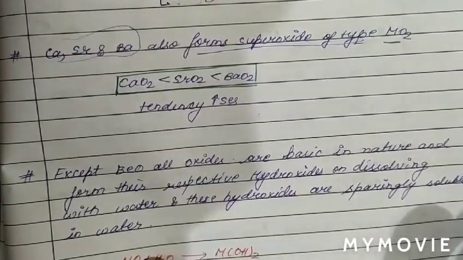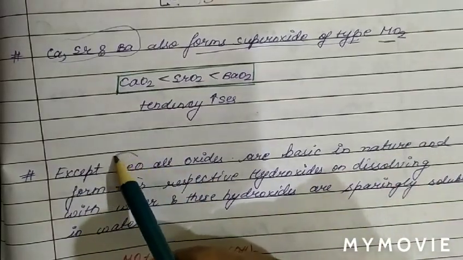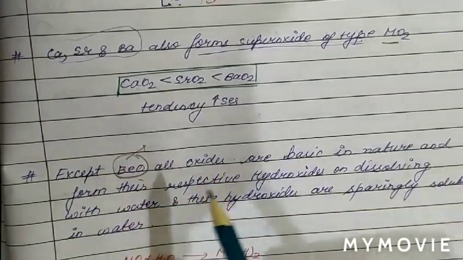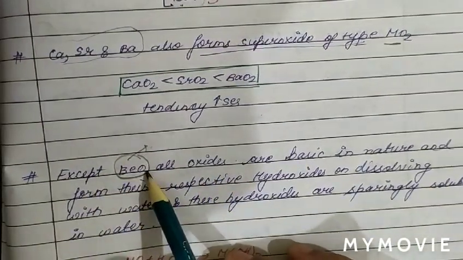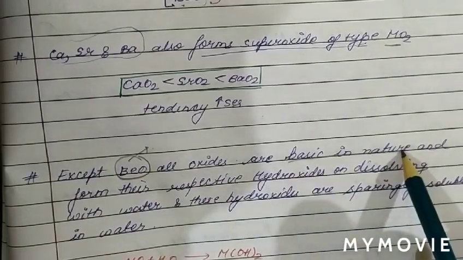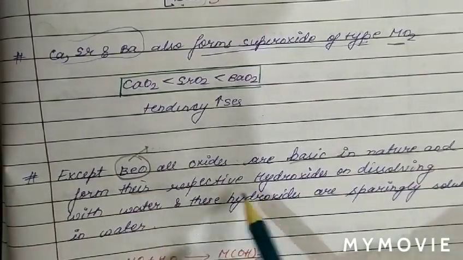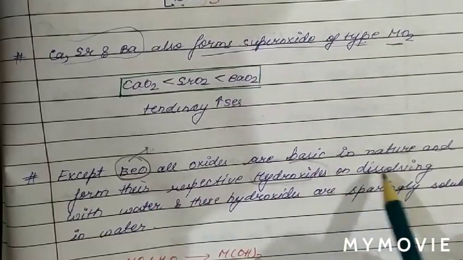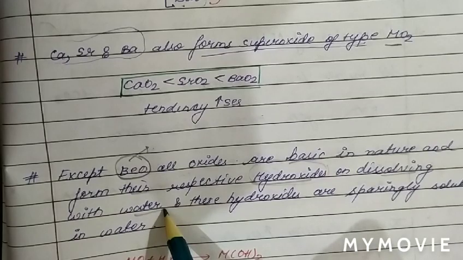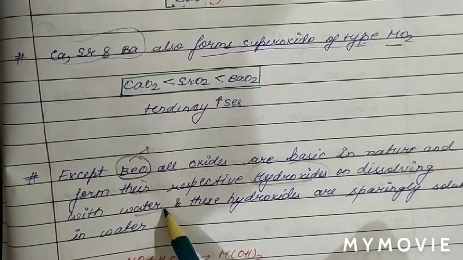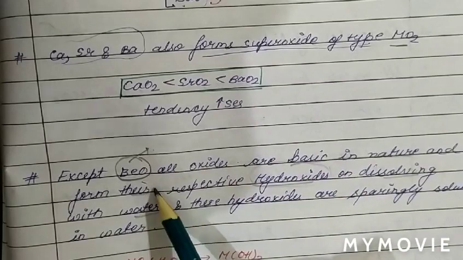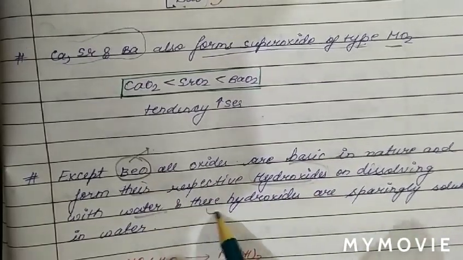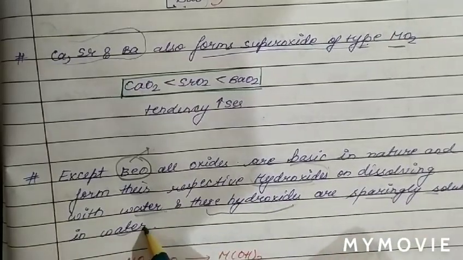Now see, except beryllium oxide, we have seen beryllium oxide is covalent in nature while all the others are ionic in nature. So we say except beryllium oxide, all oxides are basic in nature. Therefore, all oxides are basic in nature and form their respective hydroxides on dissolving in water. So when we dissolve the oxides of alkaline earth metals except beryllium, they form their respective hydroxides and their hydroxides are sparingly soluble in water.